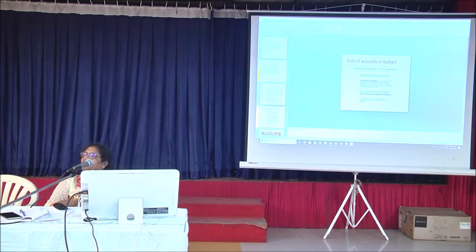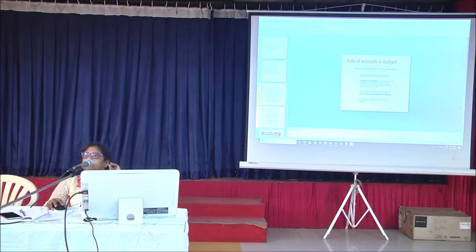What is the role of accounts in the budget? Keeping the accounts of the railway in accordance with the prescribed rules. Compilation of budget in consultation with other departments and monitoring the budgetary control procedures as may be laid down in the relevant orders and codes.